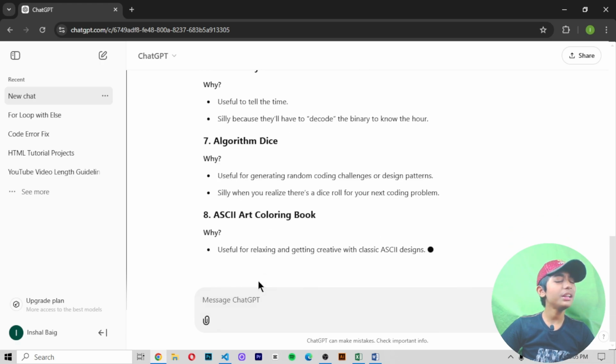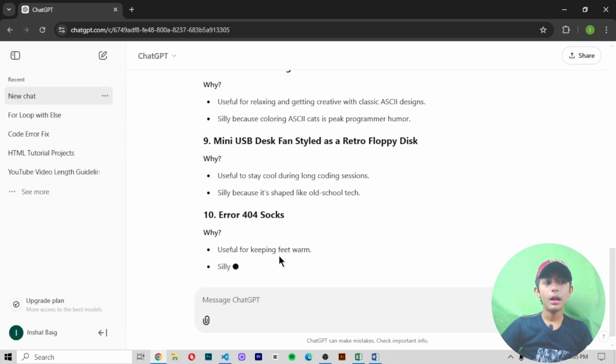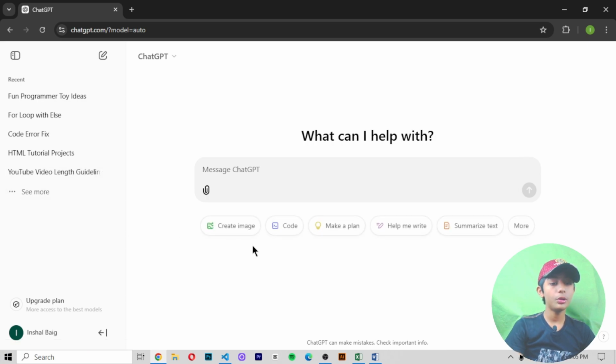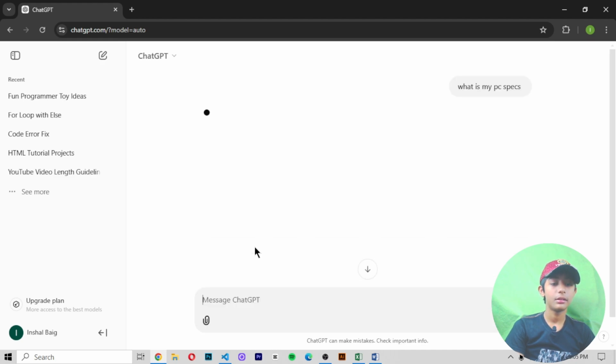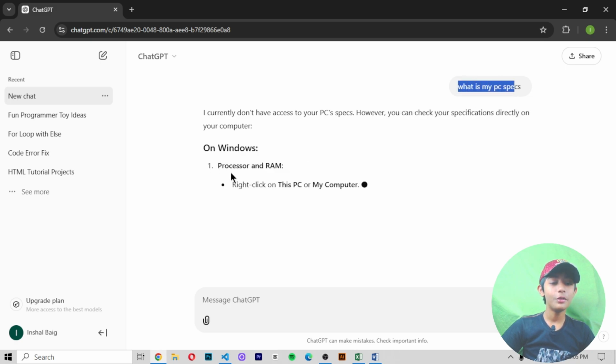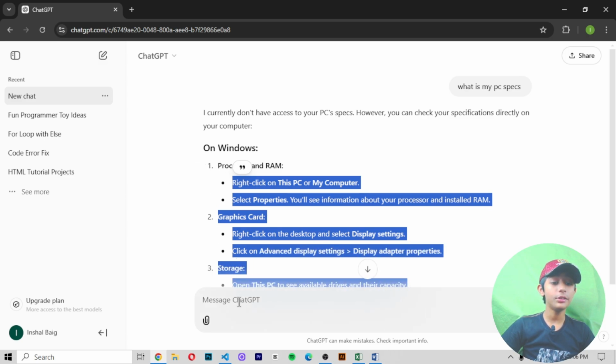If you have any question, any question you ask ChatGPT, it will answer very fast, in 1 to 4 seconds. Let me show you one thing. Let me create a new chat and ask what my PC specs are. So I say, what is my PC spec? Here you can see it is telling me to right-click, so it is telling me the way to see it.